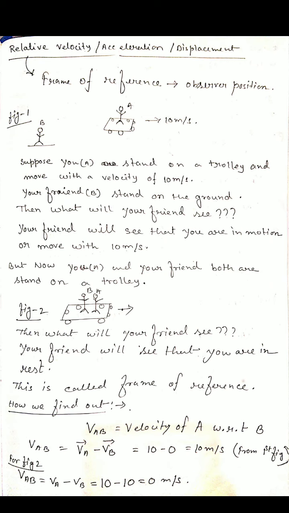So the observer B will see that you are at rest. And when we calculate the velocity of B with respect to A in the second case, that is also 0. Observer A also sees that observer B is at rest because both are in motion with the same velocity. Clear? Okay.